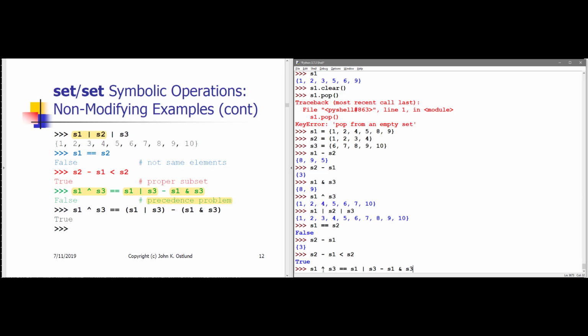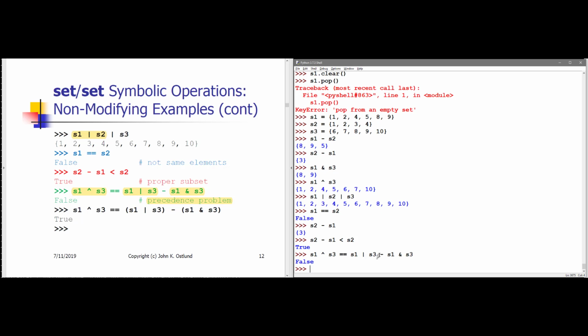Now the problem that we have here is that set difference has the highest precedence of all the operators, followed by intersection, then exclusive or, and then union actually has the lowest precedence among those four operators. So in order for this to work correctly, I'm going to need to use parentheses to force the association among these that I want.